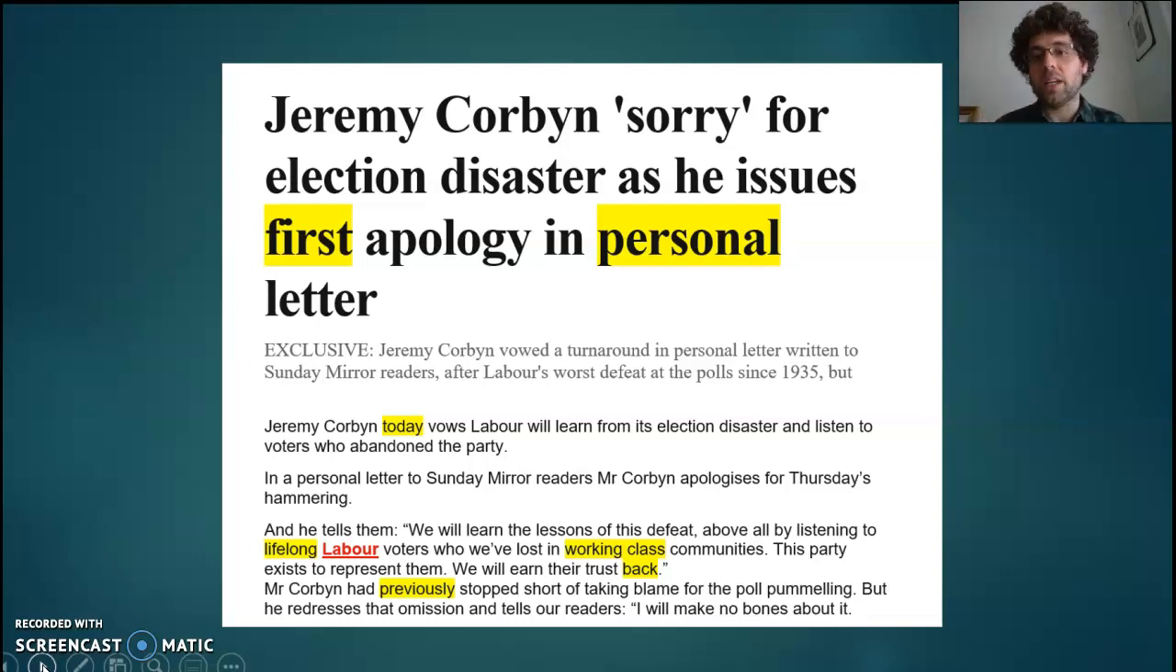We've lost votes in working class communities, so he categorises them. Again, it's an attributive adjective, but I think it's quite emotive. I think people quite clearly identify as that. We will earn their trust back. Okay, that adverb of manner, I'd say, suggests that the trust is going to return. It's this sense that he's saying, I've let you down, but I'm going to prove that I'm worth your trust. Mr. Corbyn had previously, again another adverb of time, stopped short of taking blame, but now he is. What the Mirror are doing there is showing their power as a newspaper to give you the most up-to-date news, different to maybe other publications who've got more out-of-date news.